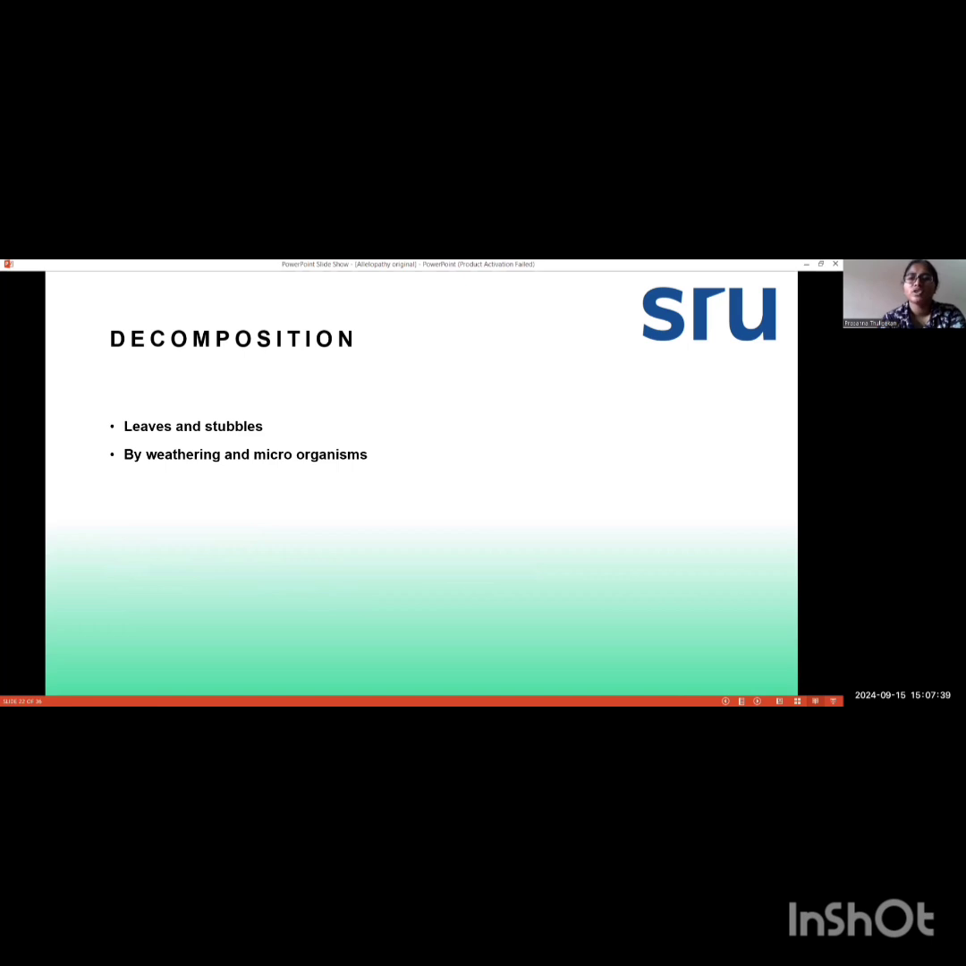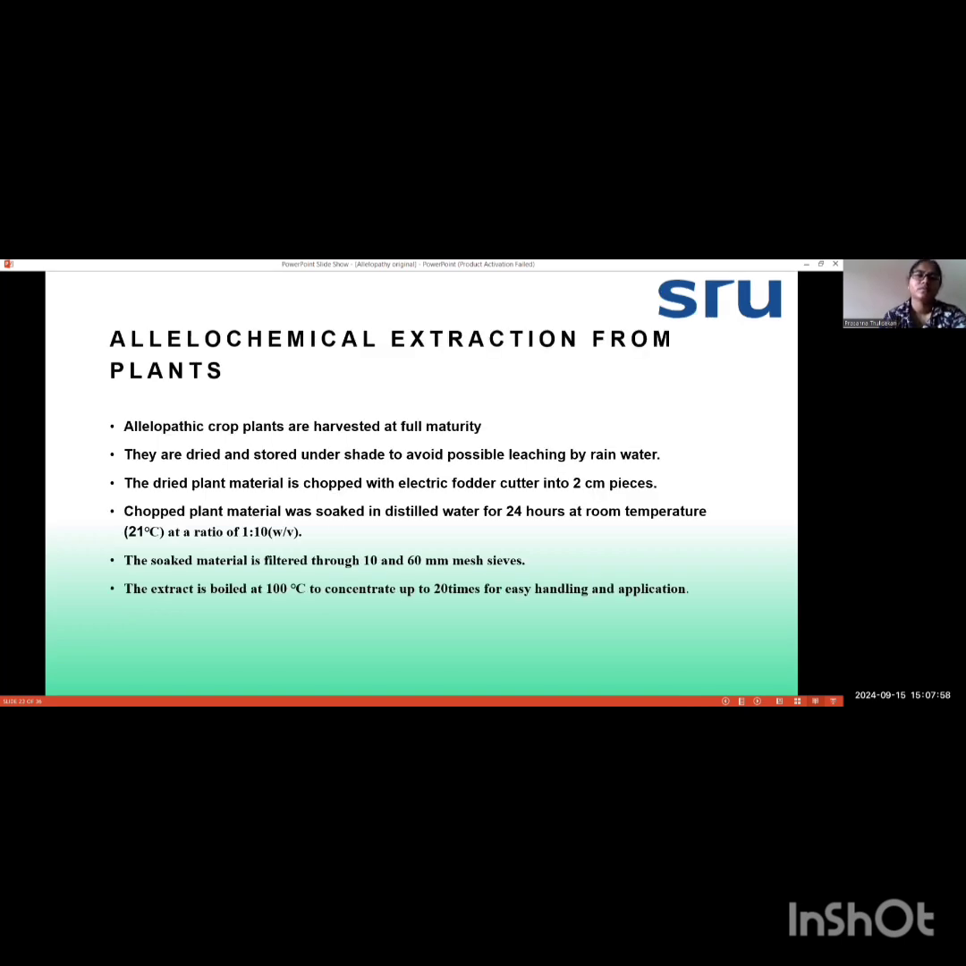Next is decomposition. When leaves or stubbles decompose, they can also produce some kinds of allelochemicals that are harmful. Another possible way is the weathering process, and also when microorganisms decay or decompose material, they produce some kinds of allelochemicals.